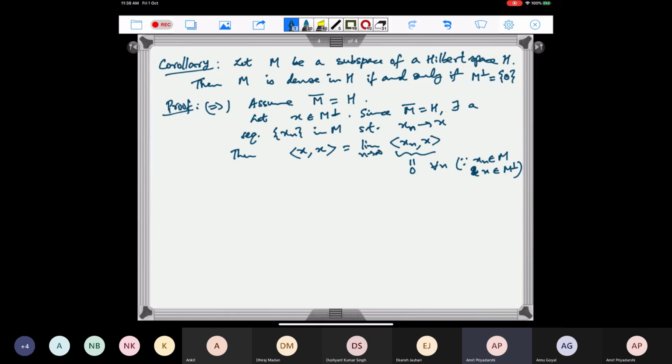Is it clear? Yes. So therefore we get this, and now because the inner product of xn with x is 0, this is equal to 0. So this implies norm of x square is equal to 0, which implies x is equal to 0.